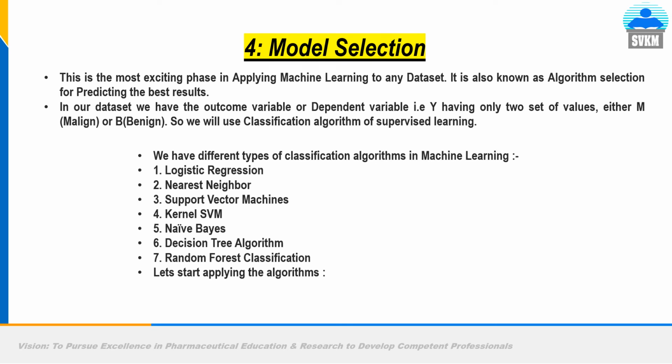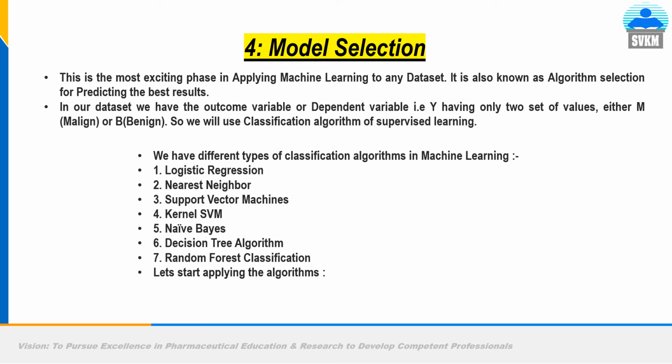So now we will select the model. This is the most exciting phase. Until now, what we have done: we have identified the problem, that is, we have to classify the data of breast cancer tumors as malignant or benign, number one. Number two, we have downloaded an Excel sheet of the data from open sources on the internet. Then using NumPy and Pandas, we have taken our data sheet into our system. We have classified into two categories, malignant and benign, M for 1, benign for 0. Then we have given the command for separating X from Y.